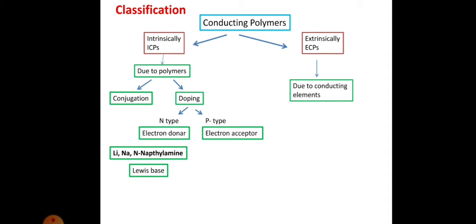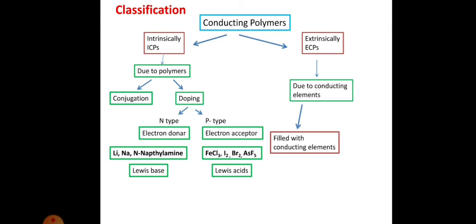P-type doping means the polymer that already has conjugation is doped with P-type dopants such as electron acceptors like ferric chloride, iodine, bromine, and arsenic pentafluoride. They are actually Lewis acids. Lewis acids are the ones that accept electrons, and Lewis bases are the ones that donate electrons.